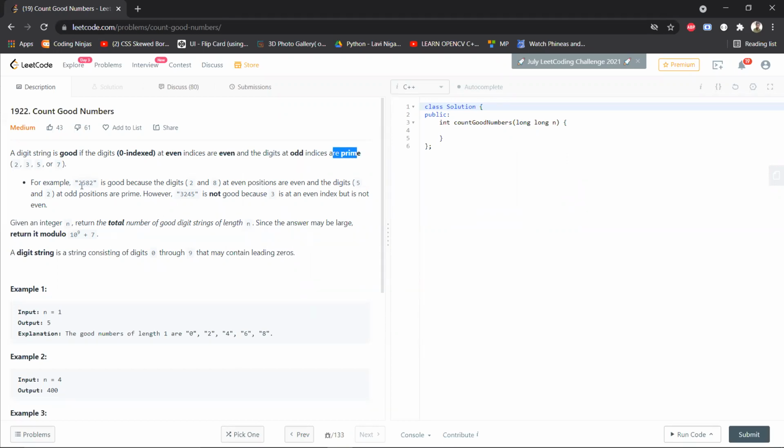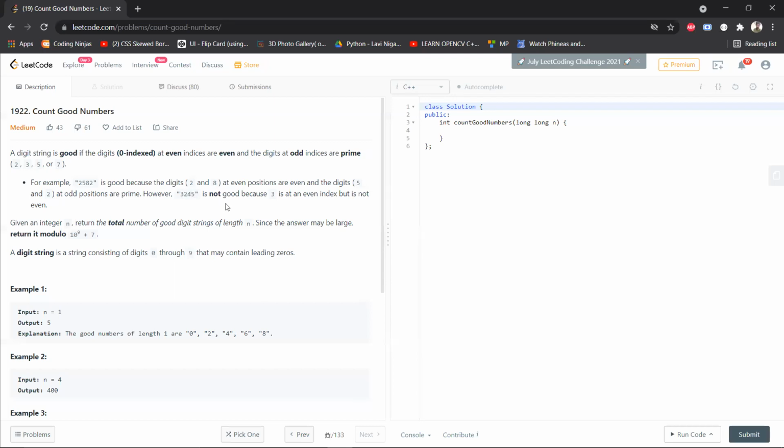So 0 is an even index, then 1 is an odd index, then 2 is an even index, and 3 is an odd index again. At even indices the digit is even, and at odd indices the digit is prime. 5 is prime and 2 is also prime. The list of primes is given to us over here. So this is a good string.